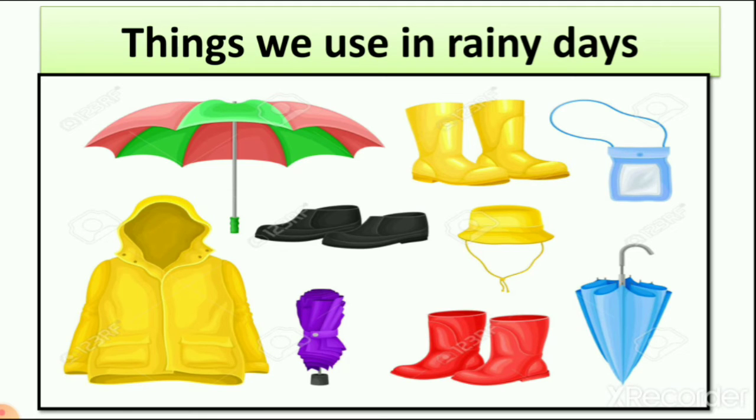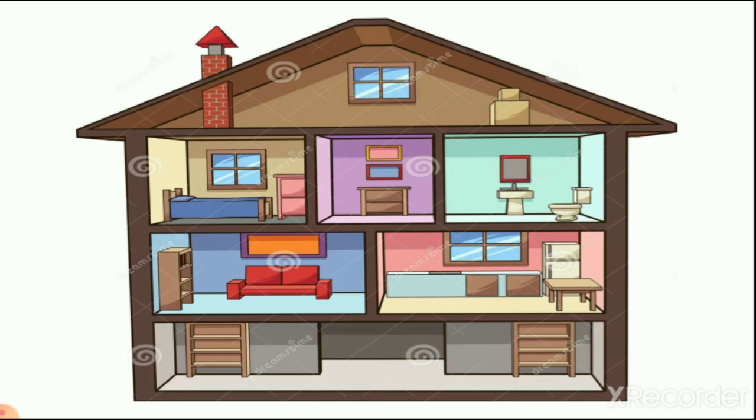Like in hot days we wear simple shoes or sandals. In cold days we wear shoes with socks. In rainy days we wear gum shoes. So here you can see the picture of things which we use in rainy days.